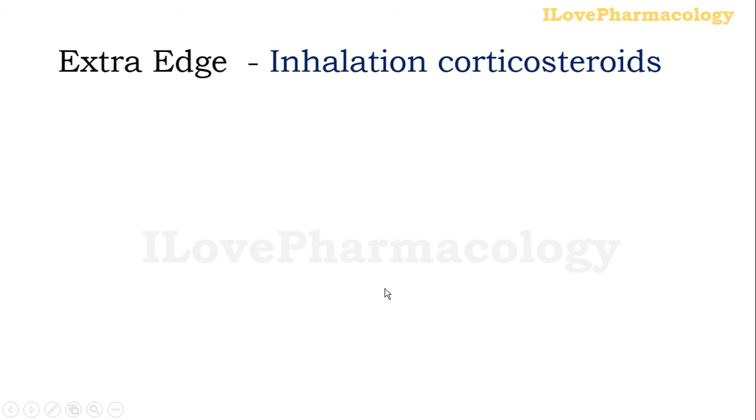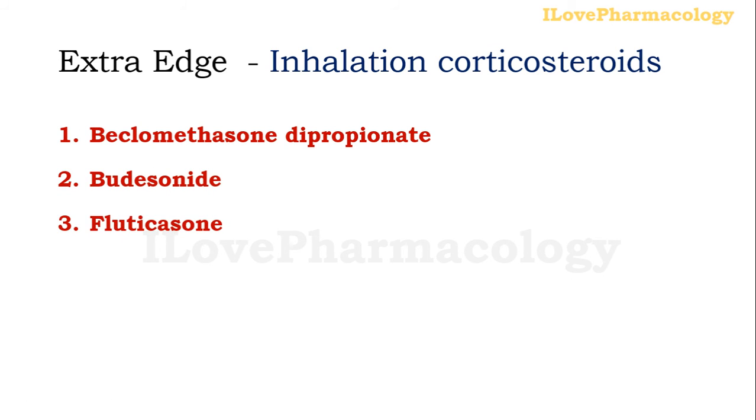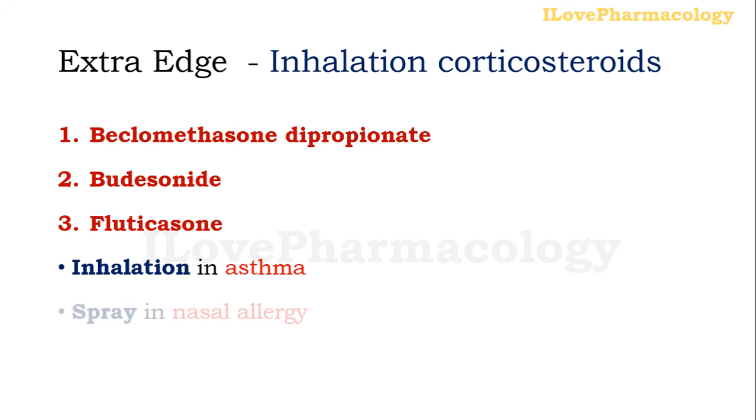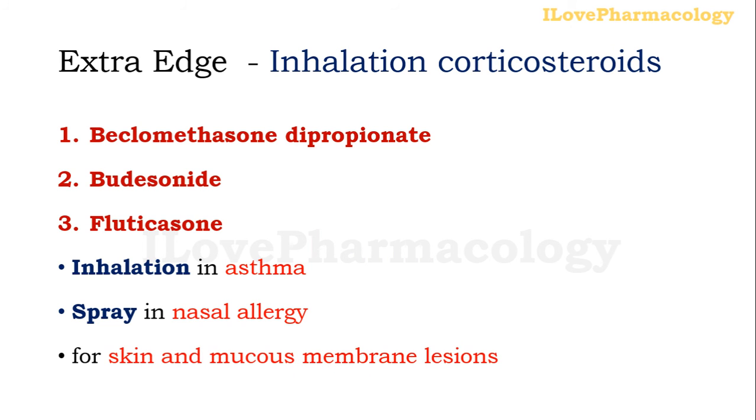With respect to inhalational corticosteroids, the examples are beclomethasone dipropionate, budesonide, and fluticasone, which are mainly used in the form of inhalers in the treatment of bronchial asthma, as well as in the form of spray in case of nasal allergy, and also for skin and mucosal membrane lesions.